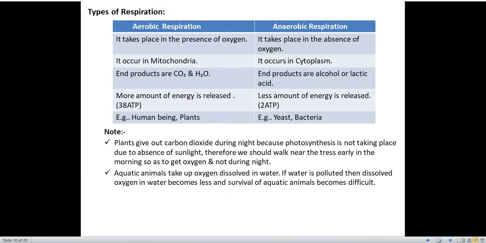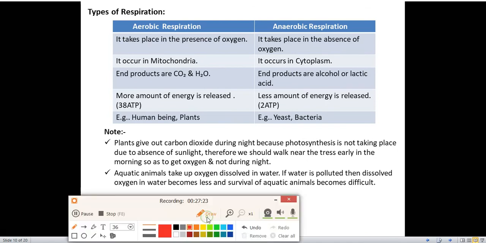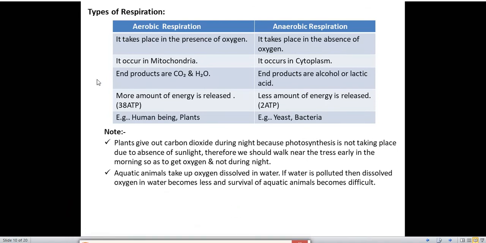Now we'll see the difference between aerobic and anaerobic respiration. This is a very important question. Questions can be asked: write the difference between aerobic and anaerobic respiration. The first point is that it takes place in the presence of oxygen. You have to write aerobic respiration will take place in the presence of oxygen. Anaerobic respiration will take place in the absence of oxygen. Aerobic respiration occurs in mitochondria, and anaerobic respiration occurs in cytoplasm.